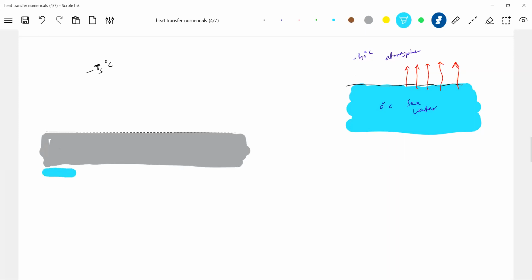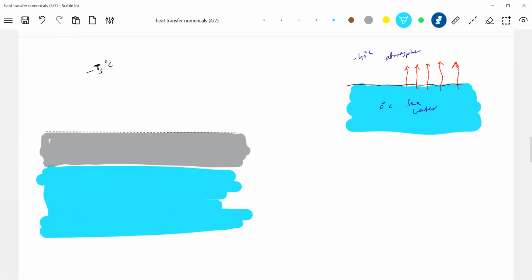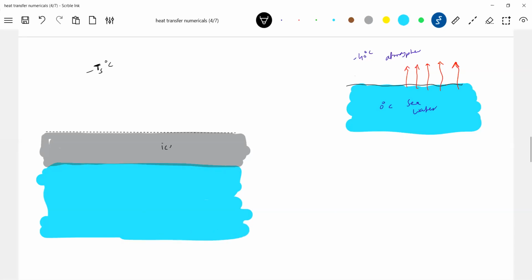Below, there'll be seawater. Now, from where that ice layer has come, the topmost layer of seawater, which is exposed to atmosphere, it will become ice, at 0 degrees Celsius. So let the thickness of this be X. Then there's seawater at 0 degrees. So temperature of surroundings, how much it will be?